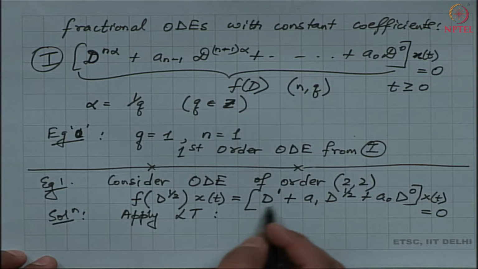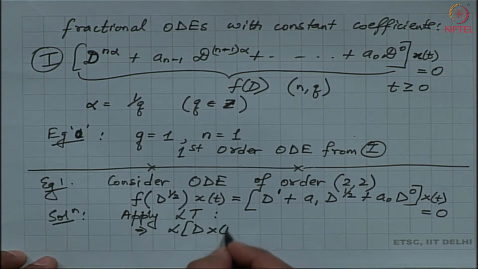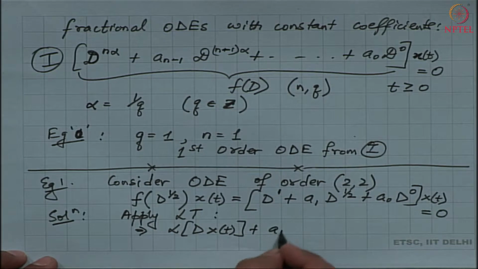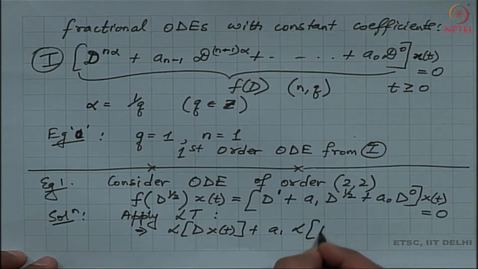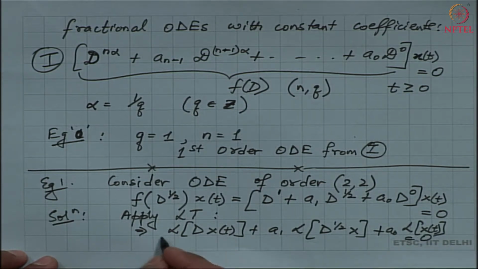On the first operator the Laplace transform is quite straightforward: I have the Laplace transform of d of x of t, then a1 times the Laplace transform of d half of x, and then a0 times the Laplace transform of d0 of x, which is x itself, equal to the Laplace transform of 0, which is 0.